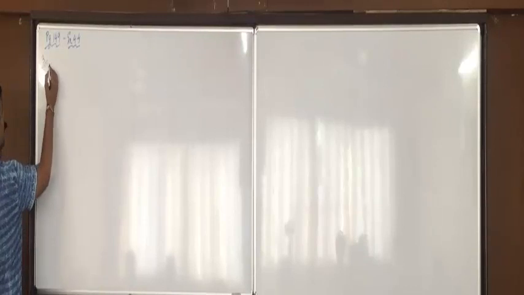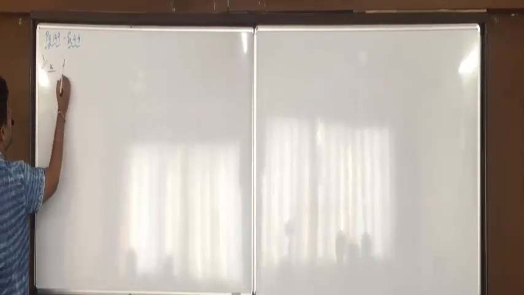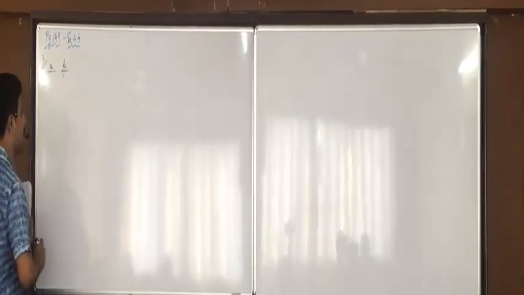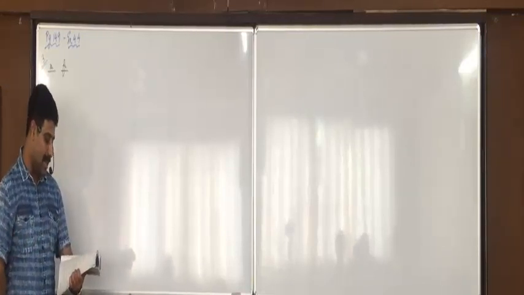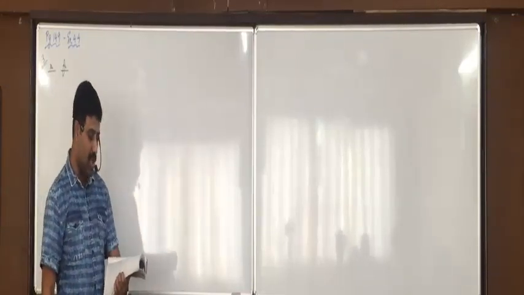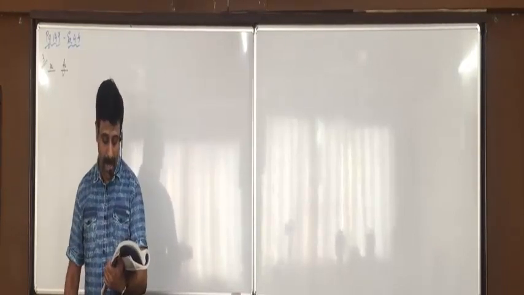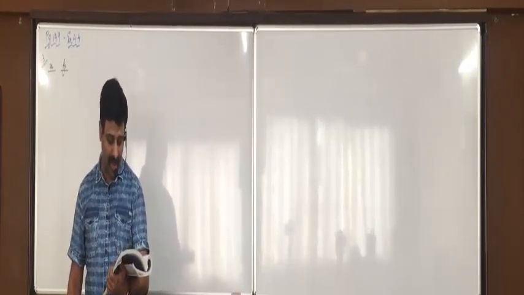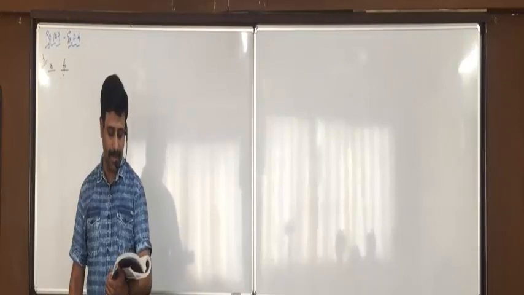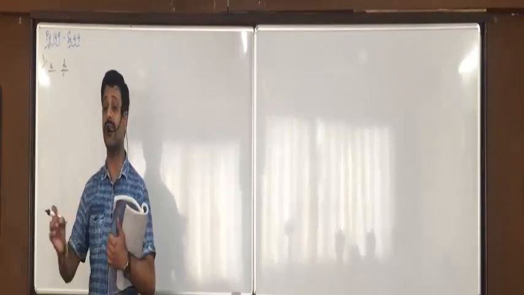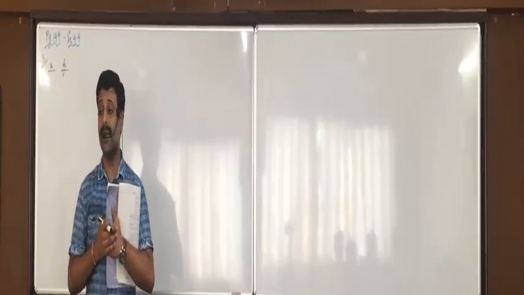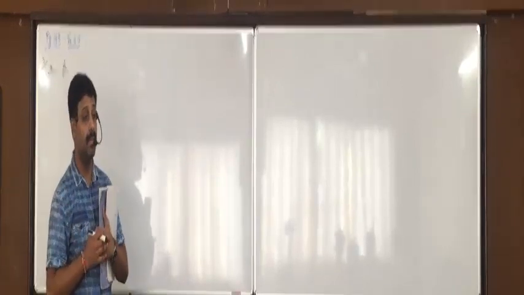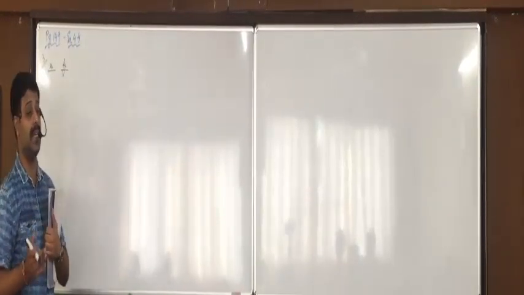Now, silence. Understand the workings first, what we have to make. Xi and Fi are given. See what is asked. The following frequency distribution represents the amount of deposits and the number of depositors in a bank. Find the coefficient of standard deviation. That is asked. So the coefficient of standard deviation is S upon X bar. We have to find X bar also and S also.